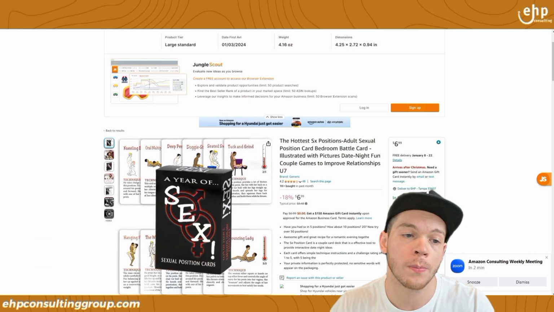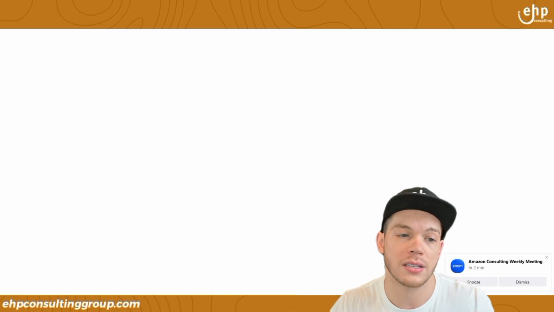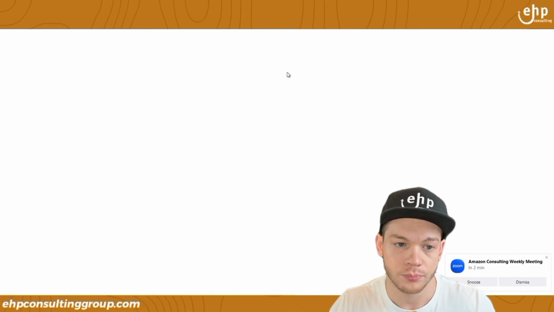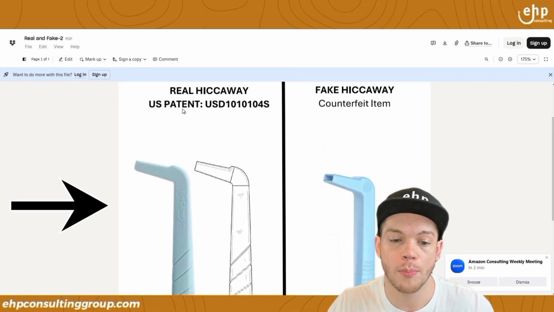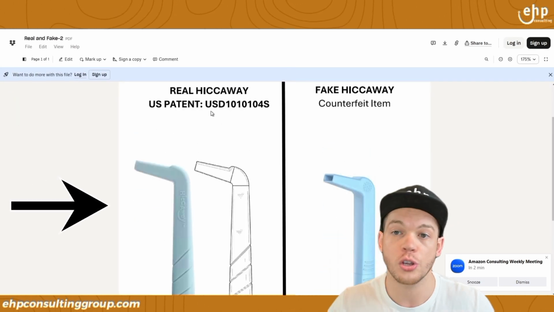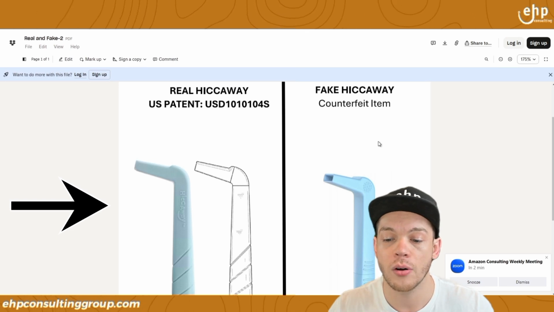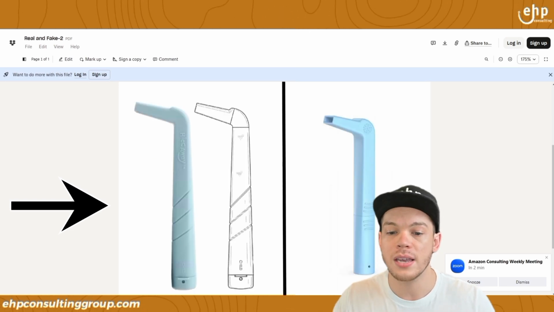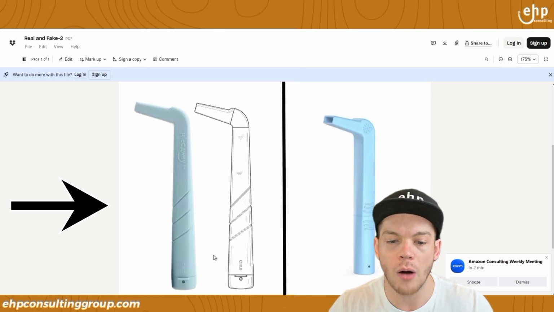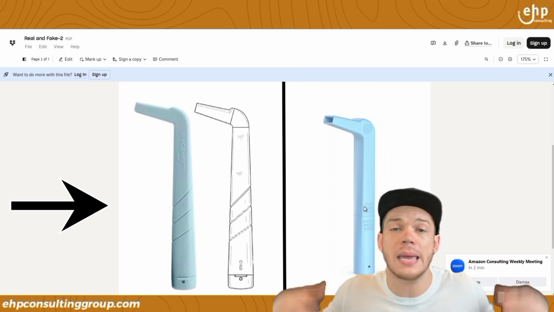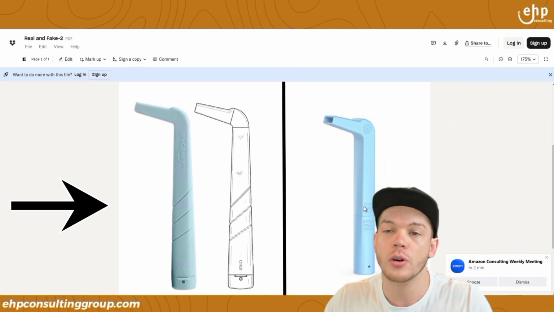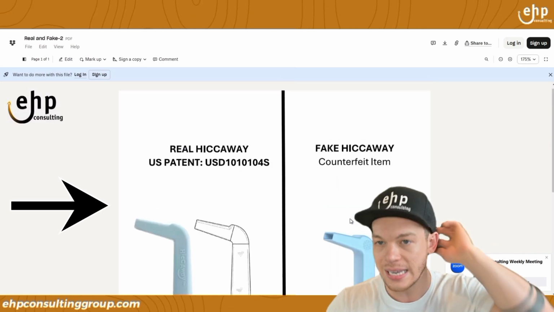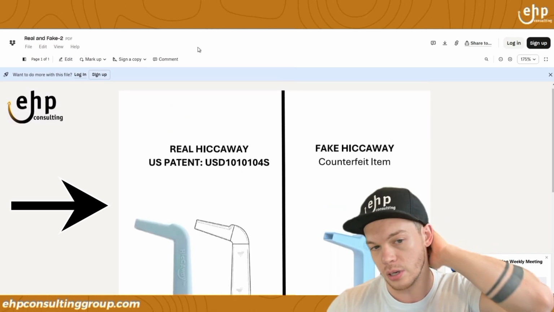You really do. And then what we do for this client to make it idiot proof is we actually show an image of our product, the client's product, with their US patent, and then we show the counterfeit item. So we make it so easy where somebody can see, wow, it's super close to the patent. It must be patent violation, approved, right? So we make it very, very easy to understand, and that's what you need to do.